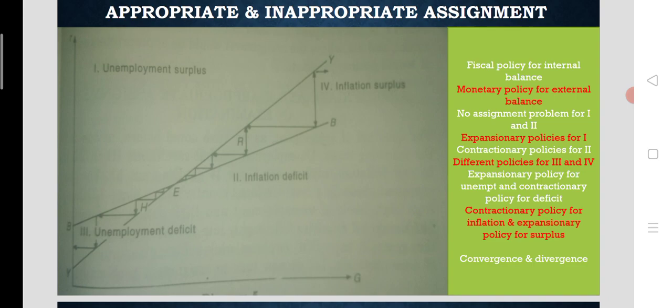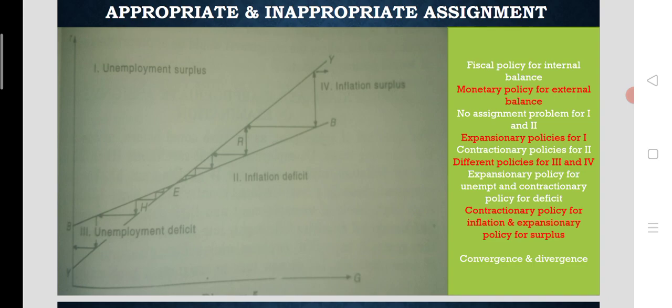and we need to have the overall balance. We need to have both internal balance and external balance in tandem. For that, the point E is required, where the BB schedule and the YY schedule intersect each other.